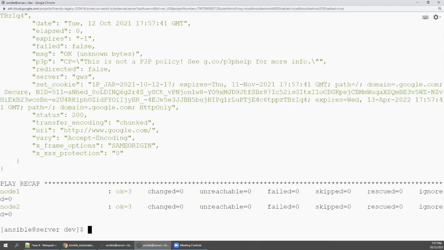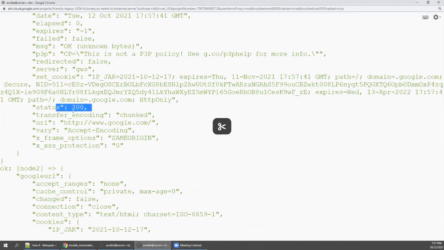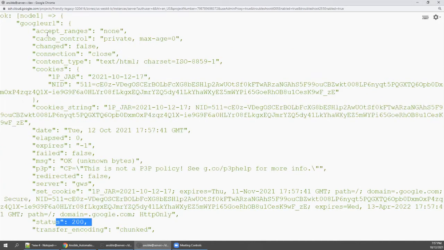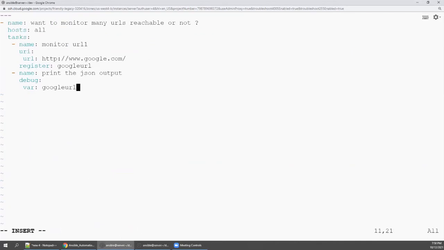Let's see what happened. We are getting the output. From this output, if you see, the status is 200. That means the URL is reachable from node 1 and from node 2. So how do you create the condition? google_url.status equal to 200. If it is 200, then the URL is reachable. If it is not equal to 200, then the URL is not reachable, right? So create a condition accordingly.